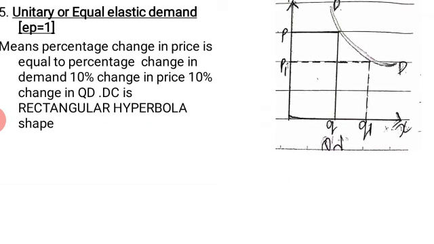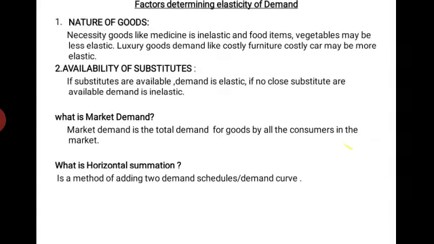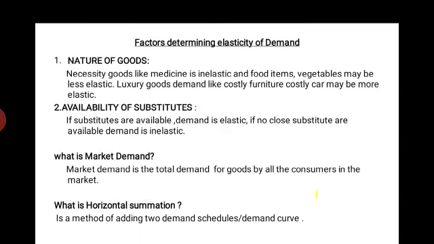So the 5 elasticities of demand are perfectly elastic demand, which is infinite, then perfectly inelastic demand, that is elasticity equal to 0, then more elastic demand, elasticity greater than 1, less elastic demand, elasticity less than 1, and the last one, unitary or equal elastic demand, elasticity is equal to 1. Okay, so now we have seen the 5 types of elasticities.